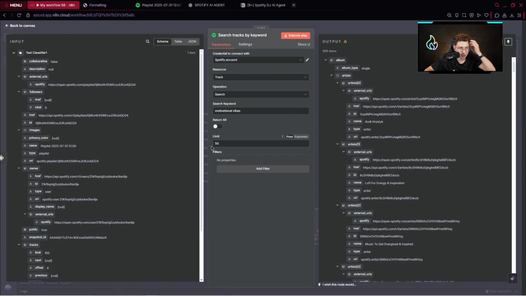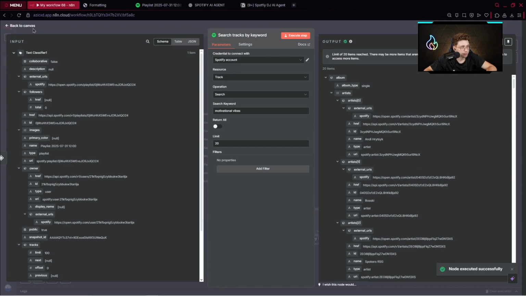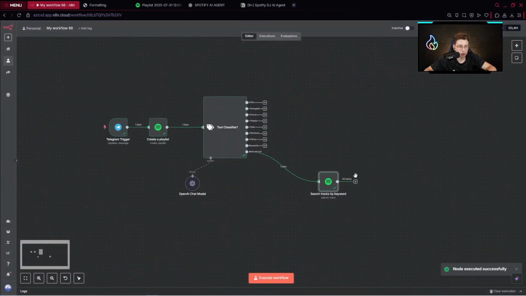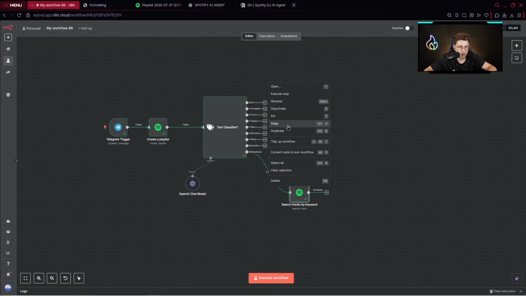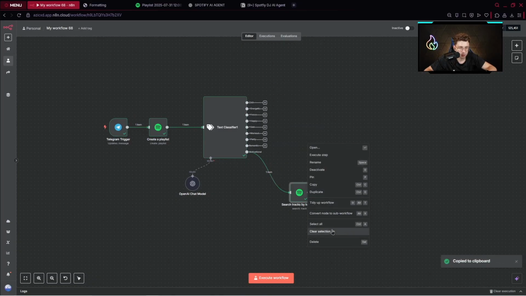So that's why we would like to return a specific limit. For me, again, it's 20. Let's execute the step. And that's great. What we need to do next is to copy the specific node and just provide it for other paths. So simply what I like to do, you can, of course, click Control C, Control V, and you can just copy it here, or just click right there to copy and right there to paste.